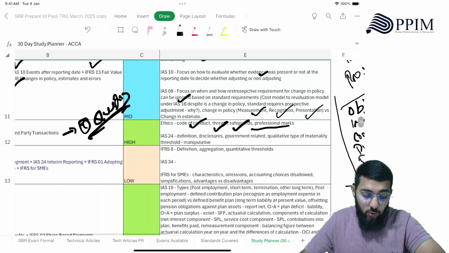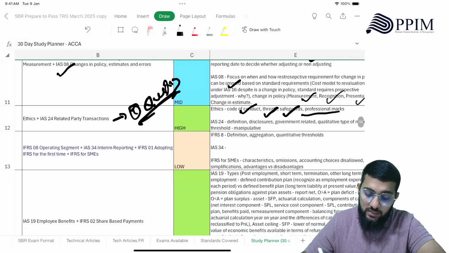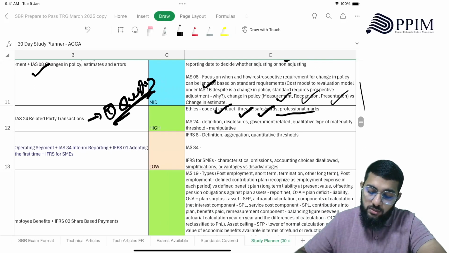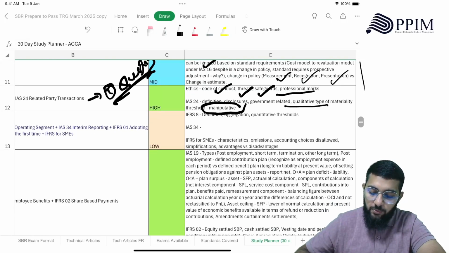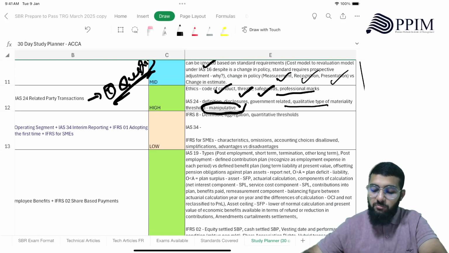Then IAS 24 related party transactions: definition, disclosures, government related, how government related parties work, right? Then the qualitative type of materiality threshold, how the materiality threshold becomes a qualitative type for a related party transaction, and that makes it material, right? And how this can be manipulative and how they can use this to manipulate.